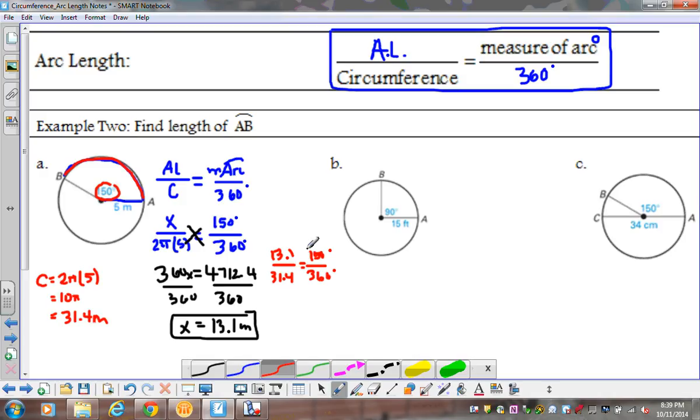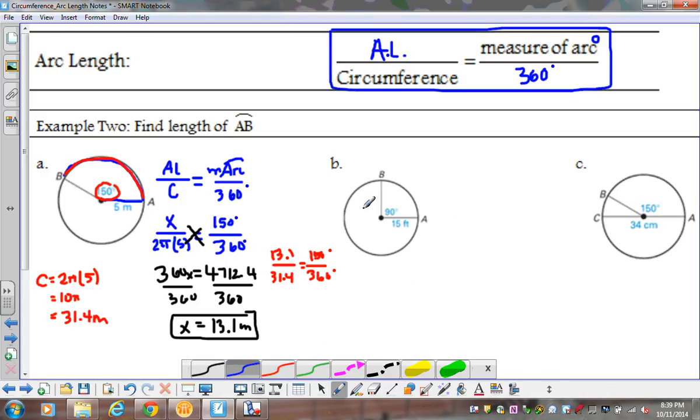Now you don't have to do this every time. I was just trying to reiterate to you guys that this arc length is a piece or a portion, a fraction of your entire circumference. And we're using the ratio of the measure of my arc over 360 degrees, since that's something I will know. But again, you don't have to do this every single time. So let's look at my second one real quick. And the third one you guys are going to try on your own.